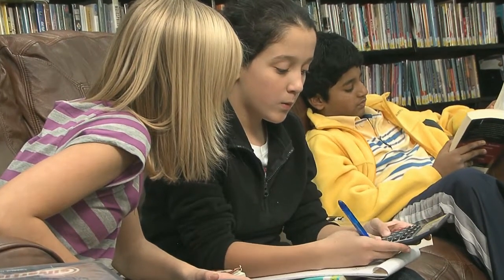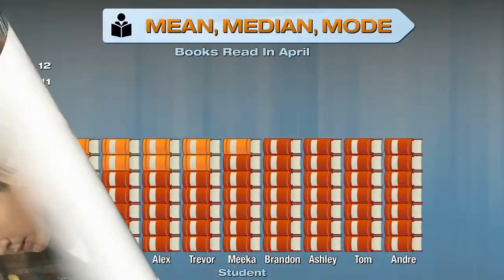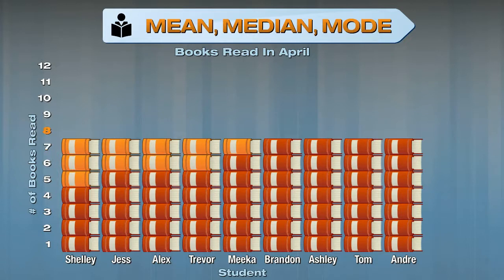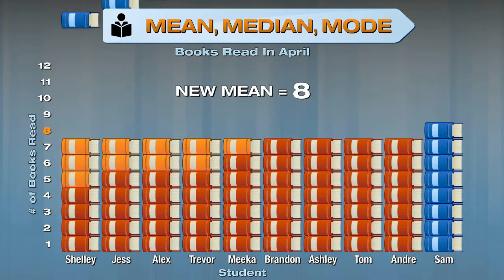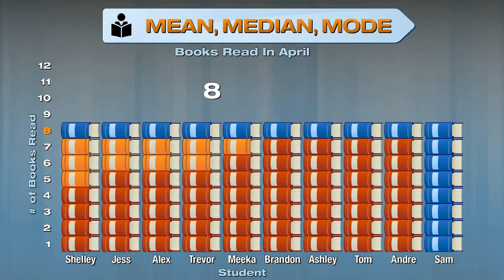Next, let's think about the mean. Ashley, the club's president, recalculated the mean with Sam's books included. It increased from 7 to 8. That didn't increase too much. How many books do you think Sam read in April? One way to determine the answer is to equalize. Since the new mean is 8, then Sam must have read 8 books, plus enough books to raise the mean. 8 plus 9 equals 17 books. Wow!